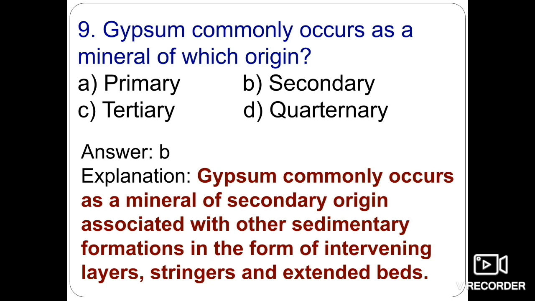Gypsum commonly occurs as a mineral of secondary origin, generally associated with sedimentary formations in the form of intervening layers, stringers, or extended beds. The most basic occurrence of gypsum is as evaporite deposits, and it can also be found as a secondary mineral deposit from percolating groundwater. So the correct answer is secondary origin.